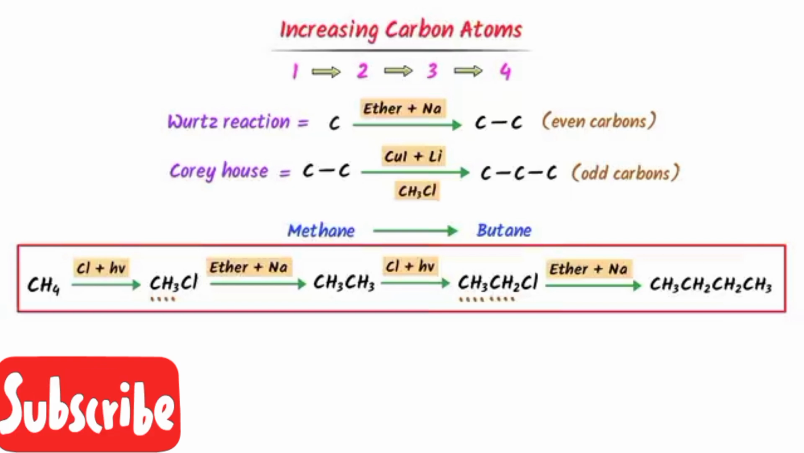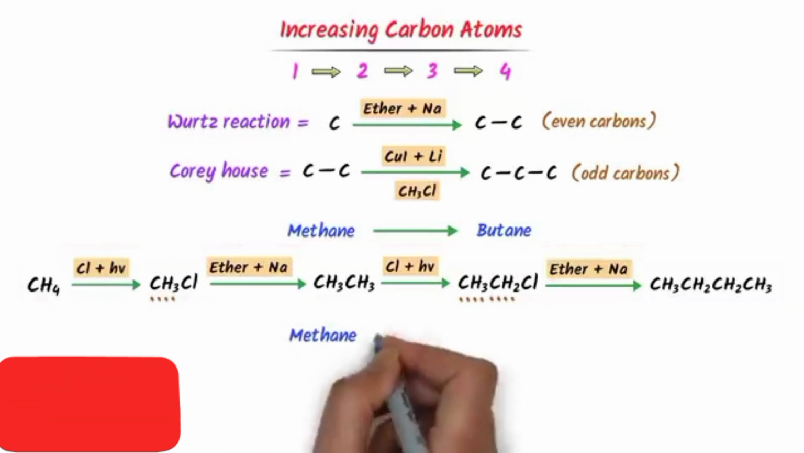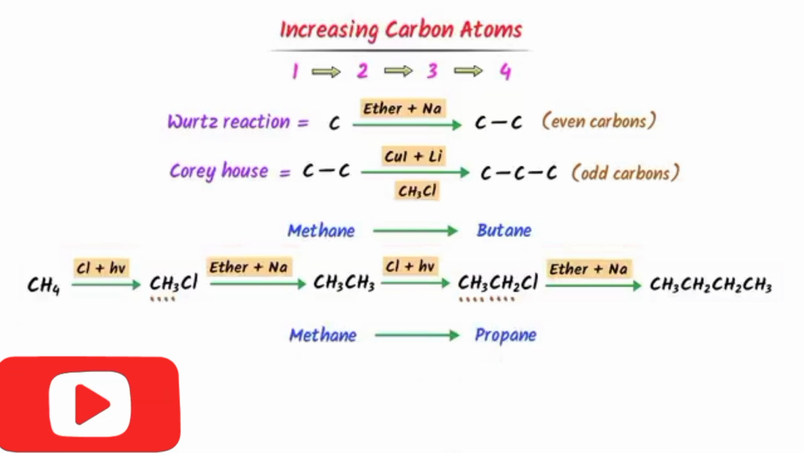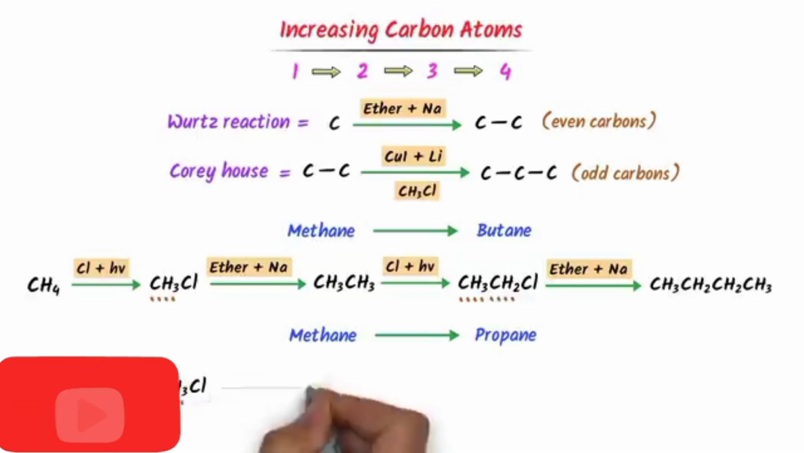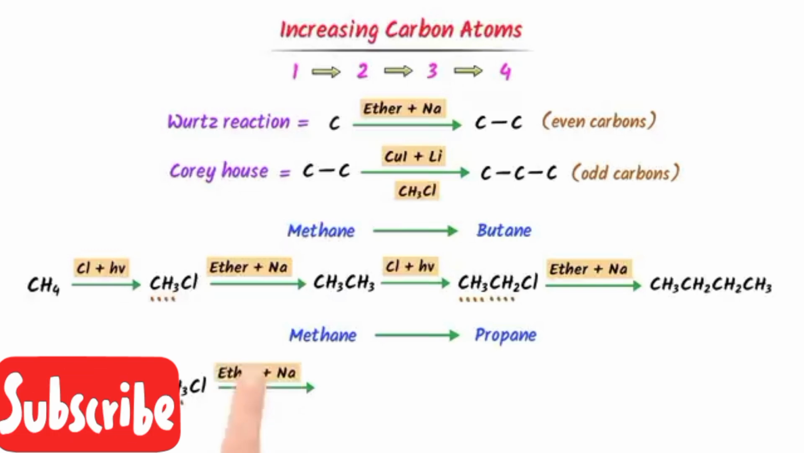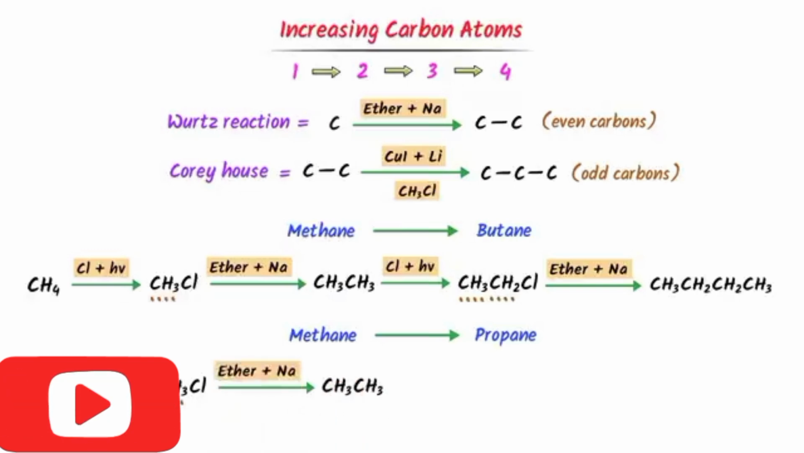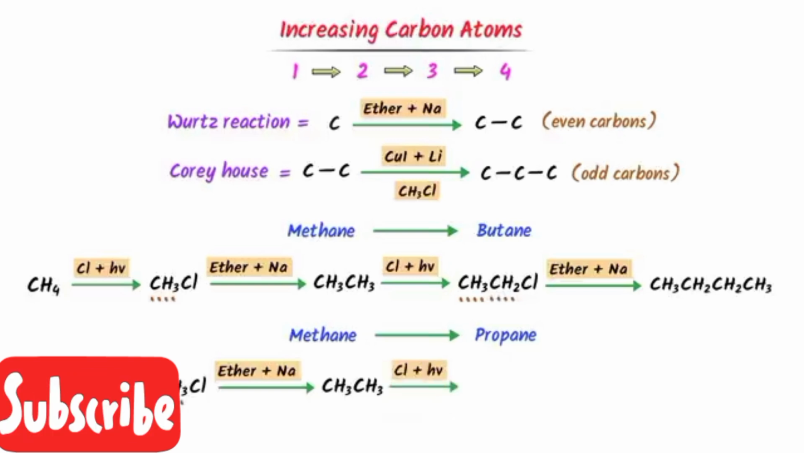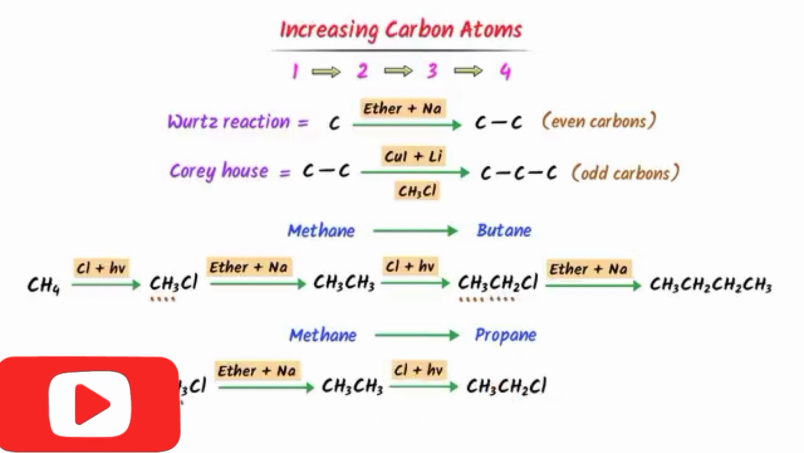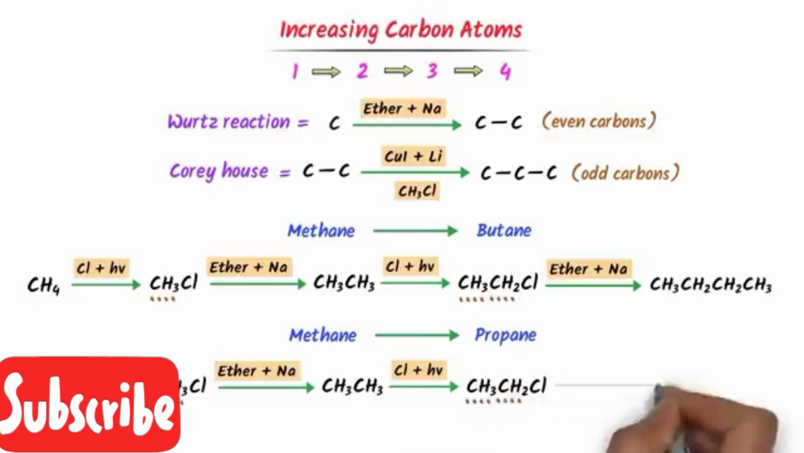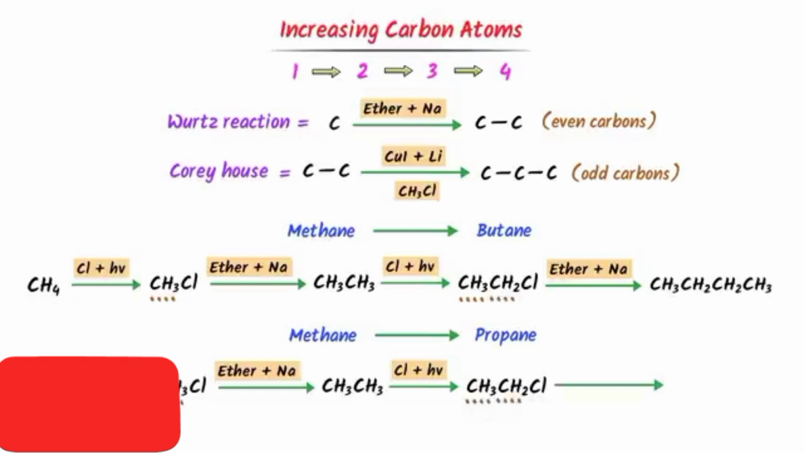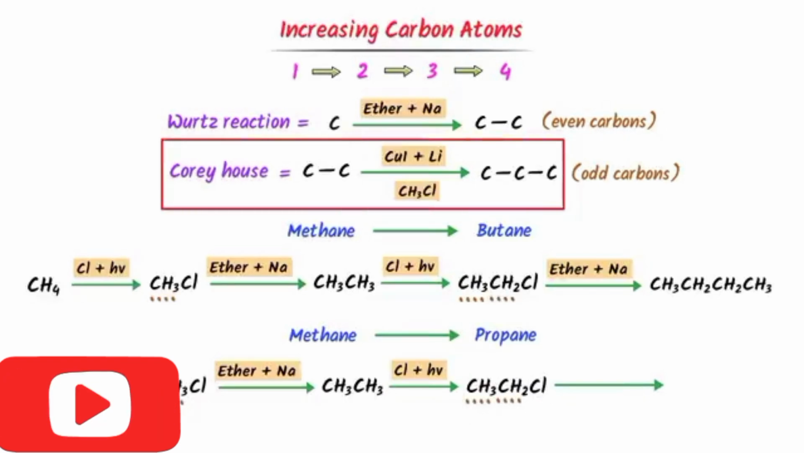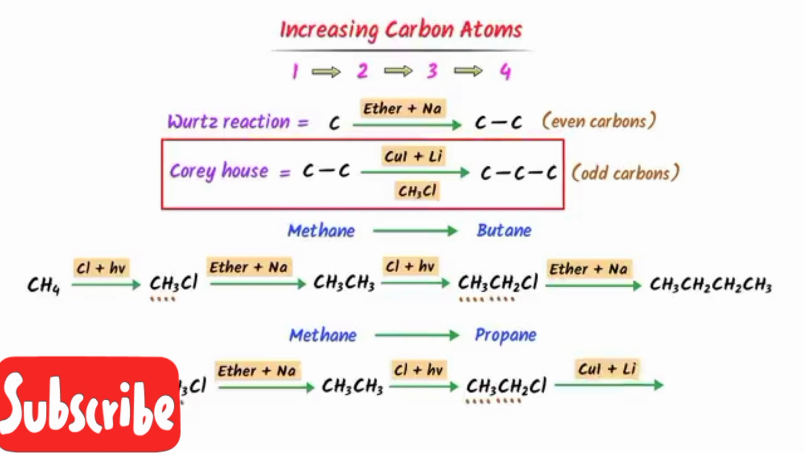Now I convert methane to propane. In methane to propane, methane with chlorine and UV light gives methyl chloride. I want to go from one to two carbons, so I use the Wurtz reaction. I add ether and sodium and I get ethane. To activate ethane, I add Cl and UV light and I get ethyl chloride. Now listen carefully.